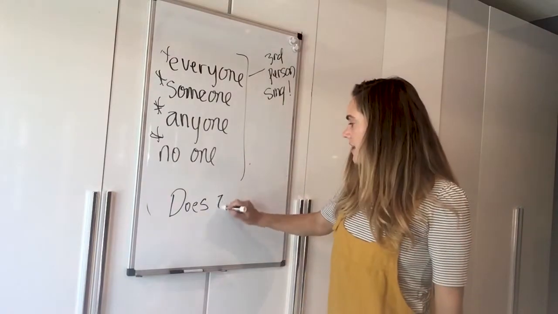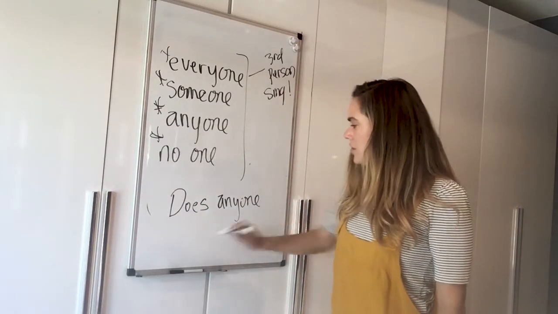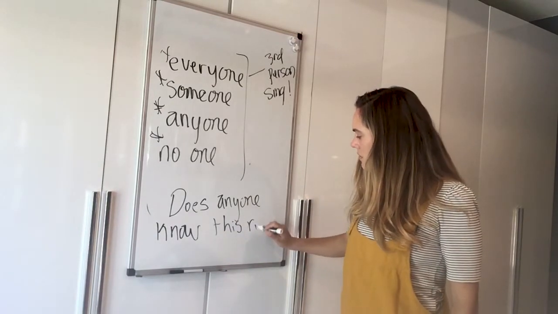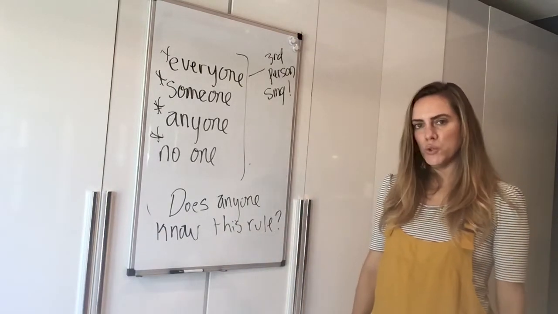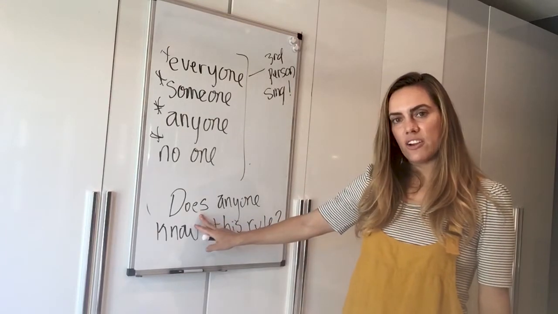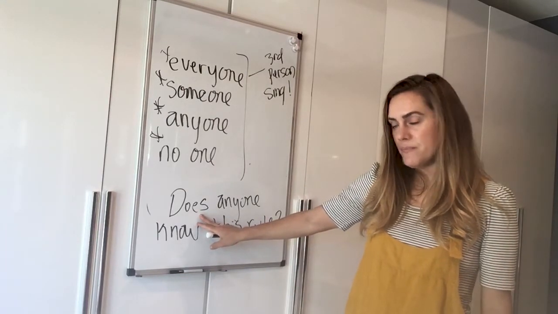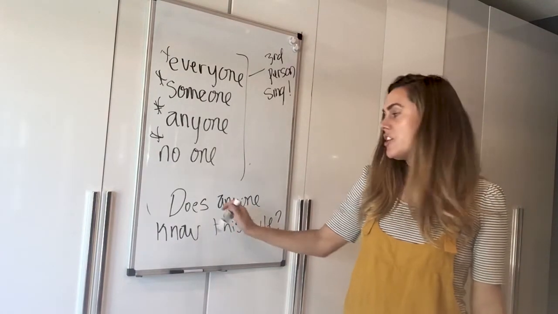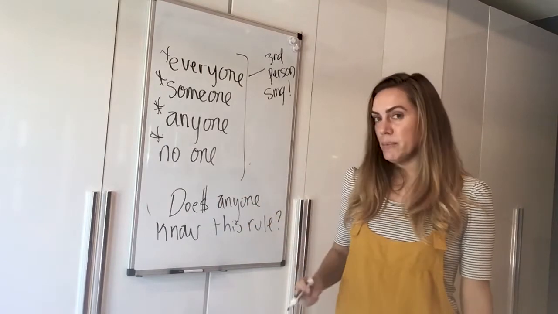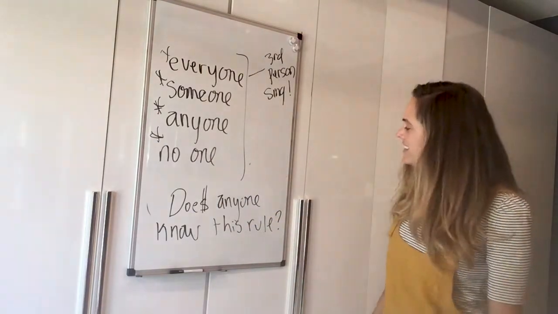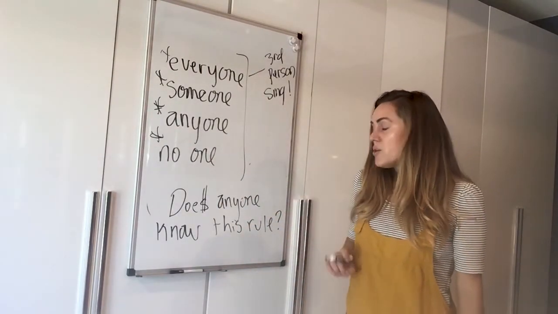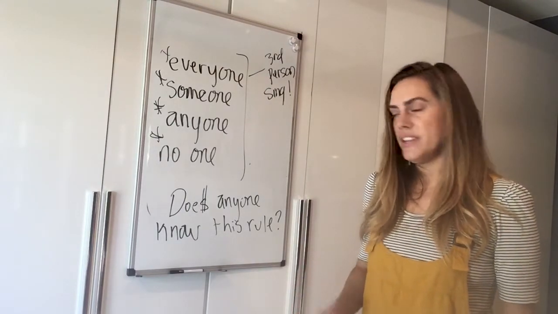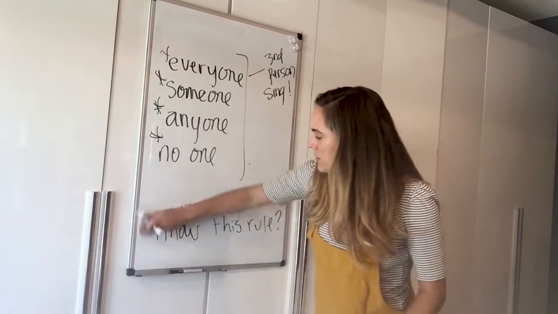Does anyone know this rule? Does anyone know this rule? I'm using third person singular S in the question, in the verb. The subject is anyone. Remember, that's third person singular, which is why I gotta have that dollar S sign there. And by the way, we use the word anyone with questions and negatives, usually, okay? All right, one more example.